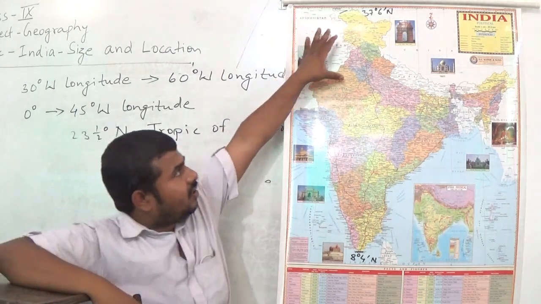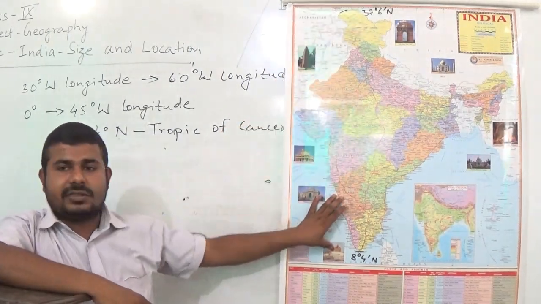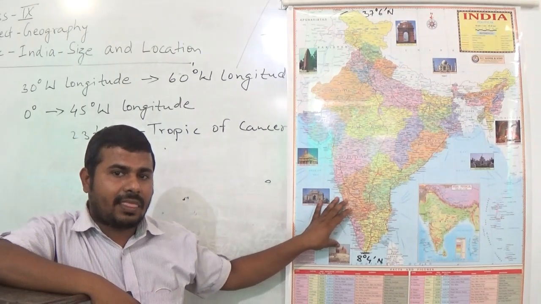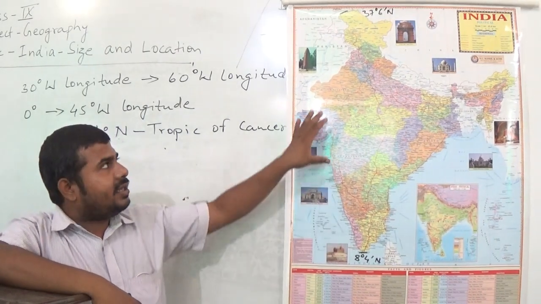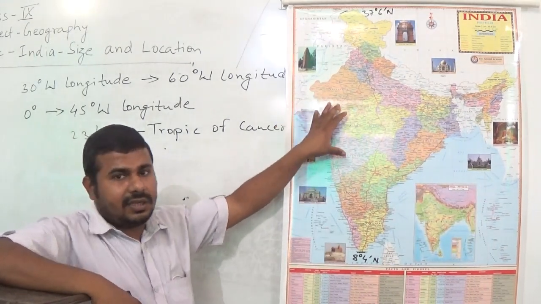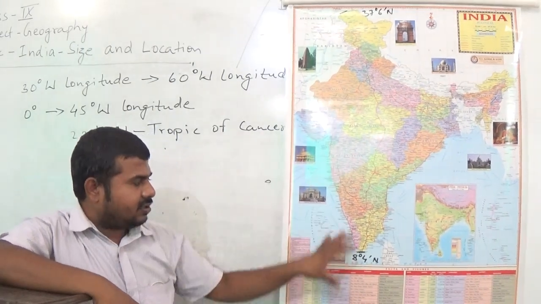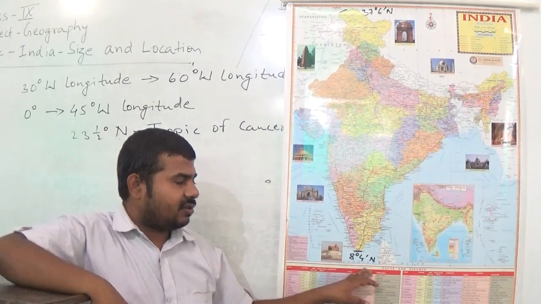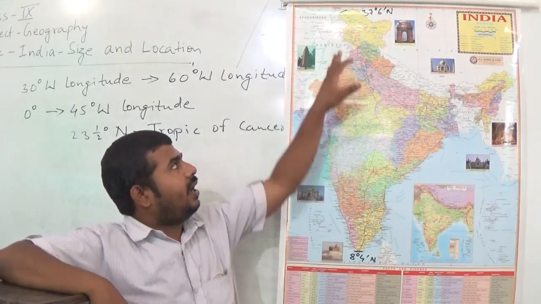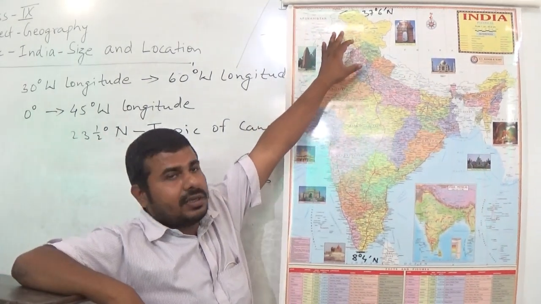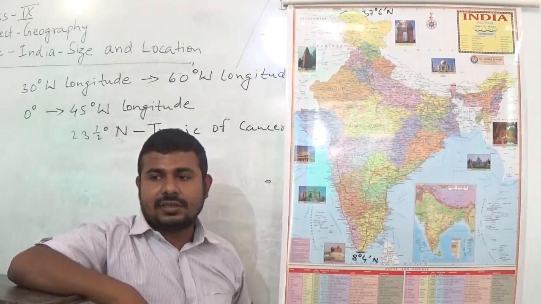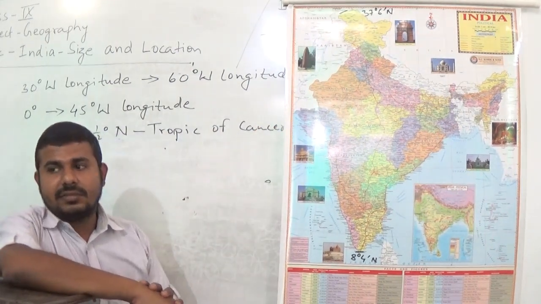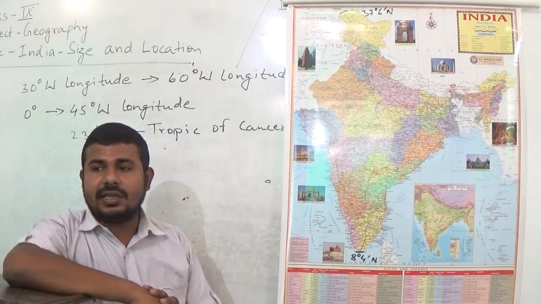So this is the north and south extension of India. India lies between these latitudes. In the southern tip we have 8 degree 4 minute north latitude, and in the northern tip we have 37 degree 6 minute north latitude.